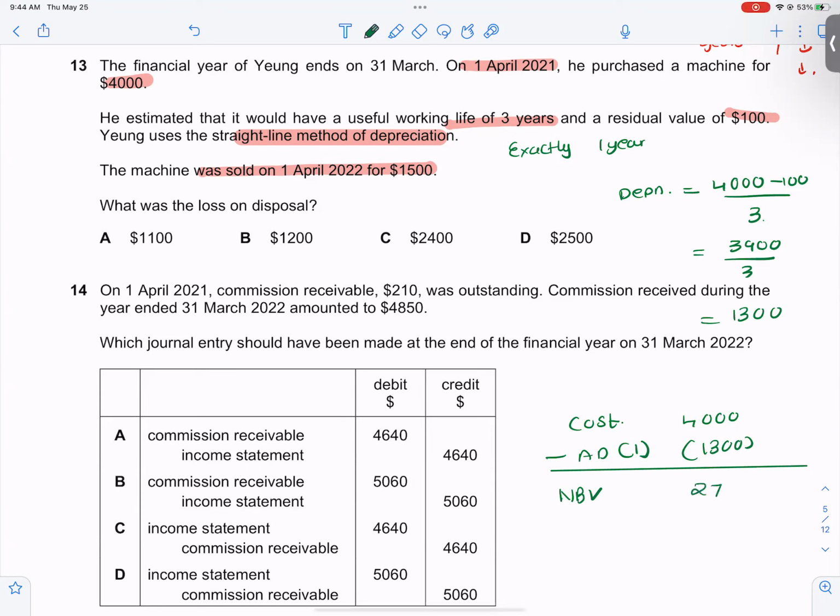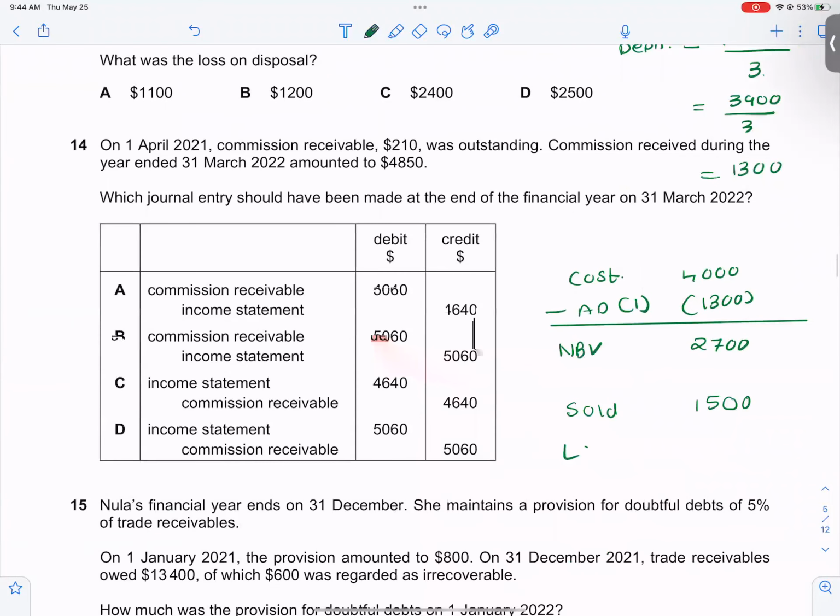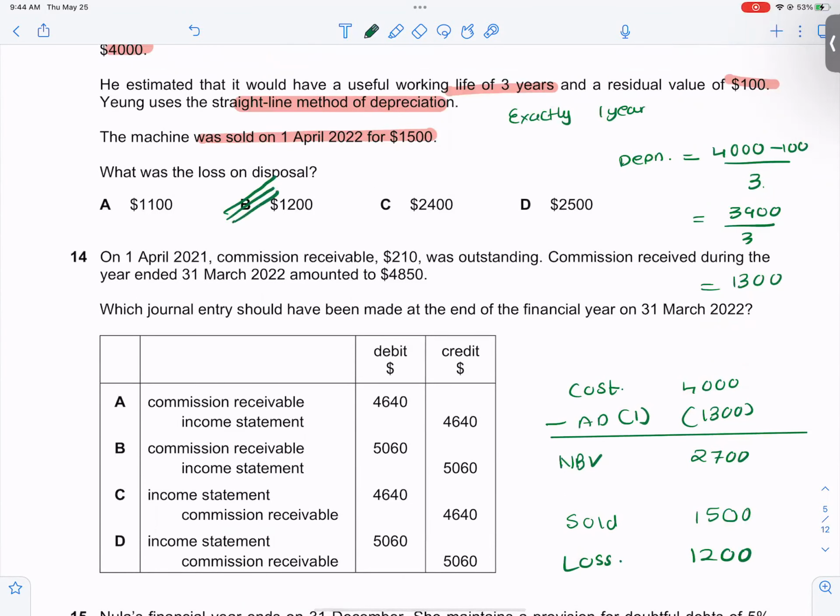It is 2,700. And I have sold the asset for 1,500. So I have a loss on disposal of 2,700 minus 1,500. The loss on disposal is 1,200. It is option B.